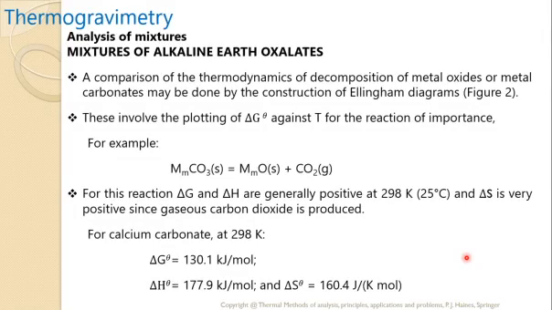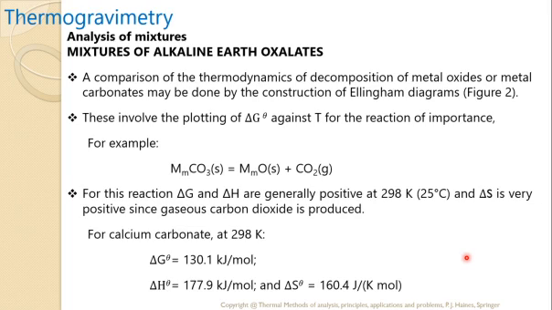So the comparison of the thermodynamic decomposition of metal oxides or metal carbonates may be done by the construction of such an Ellingham diagram. This involves the plotting of delta G, that is the standard Gibbs free energy, against the temperature for reactions of importance. For example, when metal carbonates are heated, they give rise to the metal oxides plus CO2.